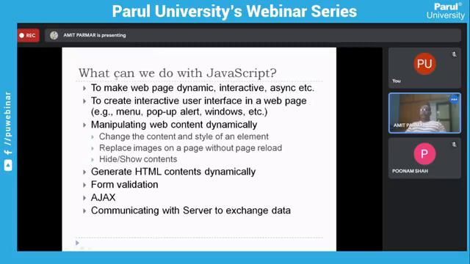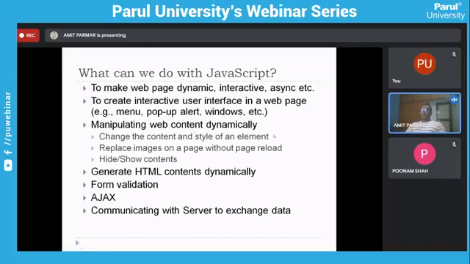You can make an interactive web page. When you say interactive, what do you mean by interactive? You can have the drop down, you can have pop-up messages. So everything that you can see on any HTML form, you can make it interactive with the help of JavaScript, right? Let's see if we will be able to do some demo on that. I'm happy to demonstrate that.